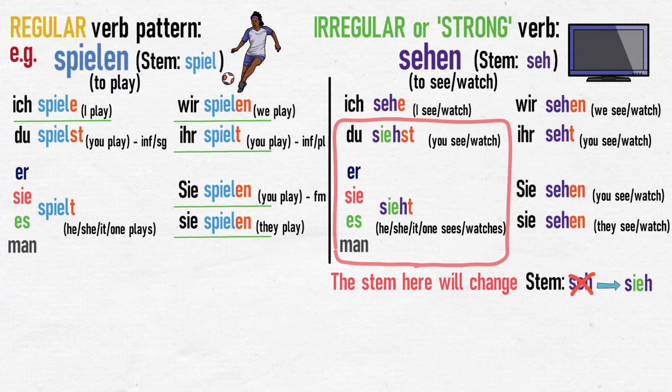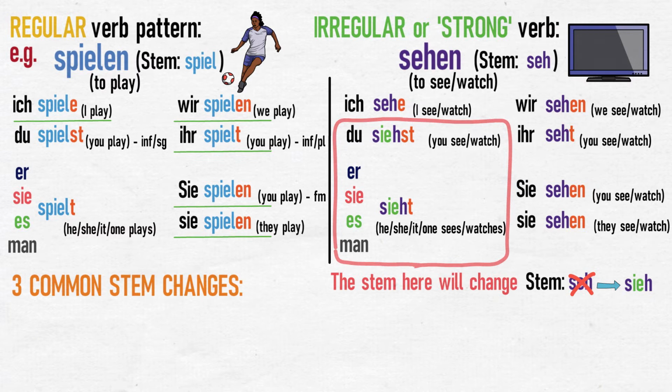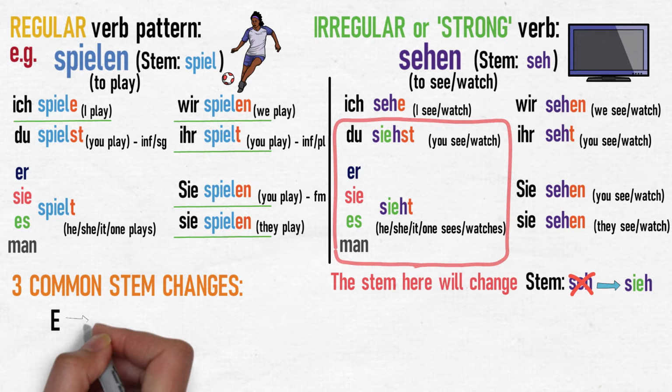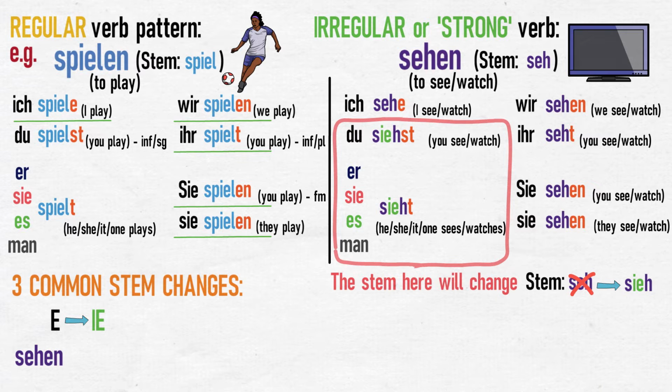By its very nature, an irregular verb doesn't tend to have much of a pattern, but that doesn't mean you can't play the odds and make a guess. There are three stem changes which are very common. These are the letter E changing to an IE, as is the case with sehen. For example, ich sehe, du siehst.